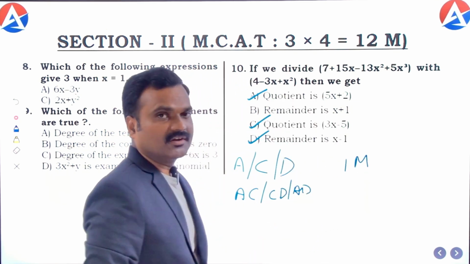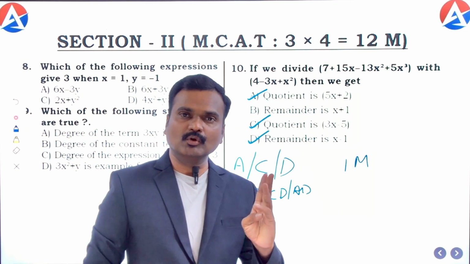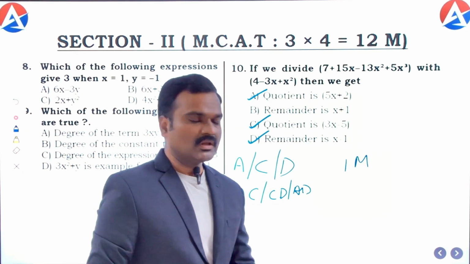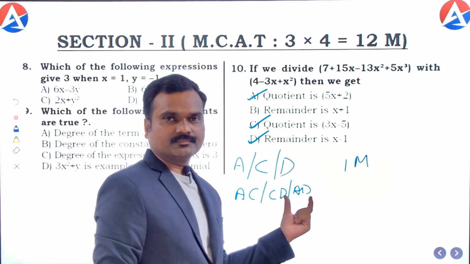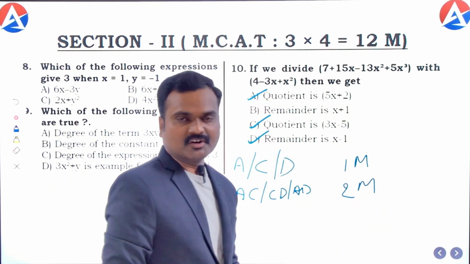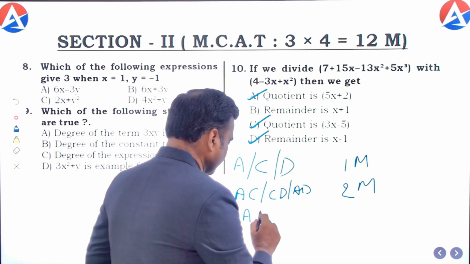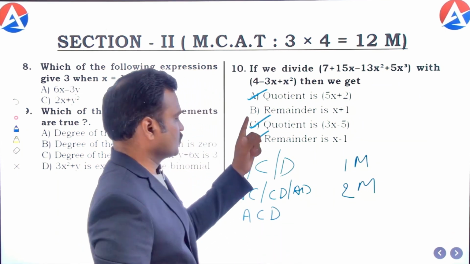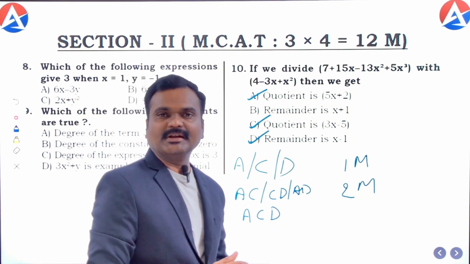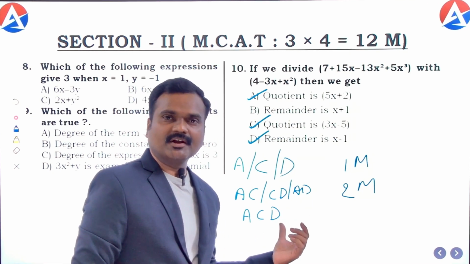Even though a complete correct answer secures 4 marks, if only 1 option is bubbled, they will get only 1 mark. If they bubble any 2 correct options, they will get 2 marks. If they bubble ACD here, for this question ACD is a complete correct answer. So even though there are 3 options, it is a complete correct answer.